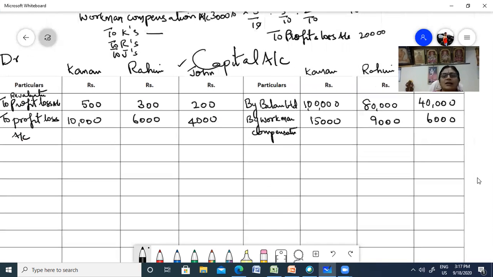Now, let us tally the account. Let us balance it and find out what John is going to take when he is going to retire from the firm. Right. Let me close this and write the total. So here you have 1,15,000, you have 89,000, and again you have 46,000.